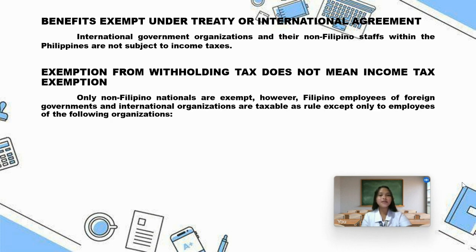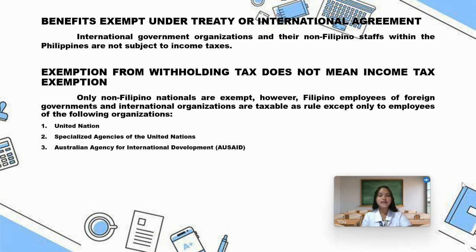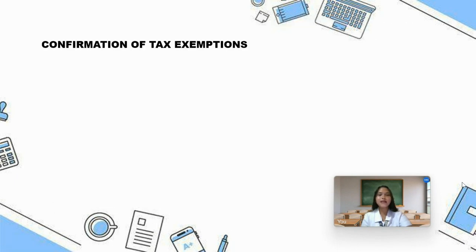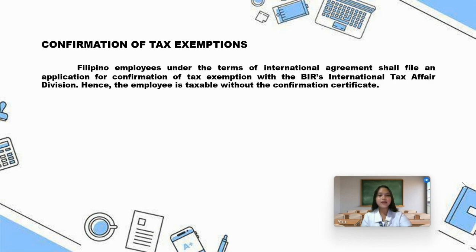However, Filipino employees of foreign governments and international organizations are taxable as a rule, except employees of the following organizations: the United Nations, specialized agencies of the United Nations, Australian Agency for International Development, Food and Agriculture Organization, World Health Organization, United Nations Development Program, International Organization for Migration, and International Seabed Authority. For confirmation of tax exemptions, Filipino employees under the terms of an international agreement shall file an application for confirmation of tax exemption with the BIR's International Tax Affairs Division. Hence, the employee is taxable without the confirmation certificate.